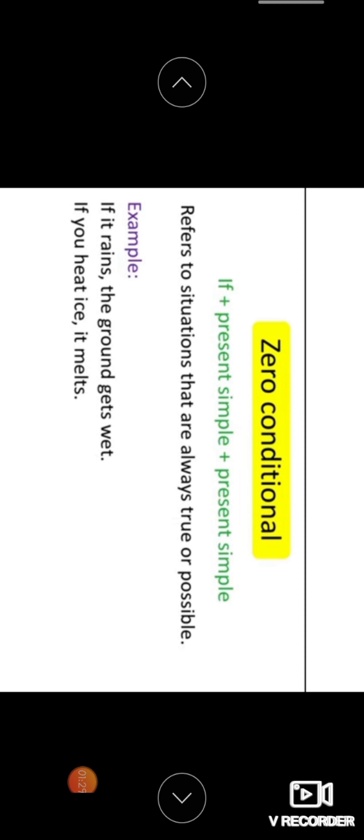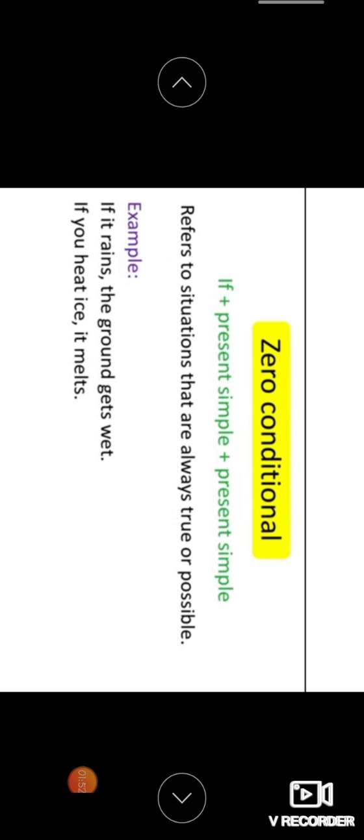Now, what is zero conditional? If plus simple present tense. Like for example, I read, you read, I drink water, you drink water. Okay, this is called a simple present tense, present simple. Okay, it refers to situations that are always true or possible.